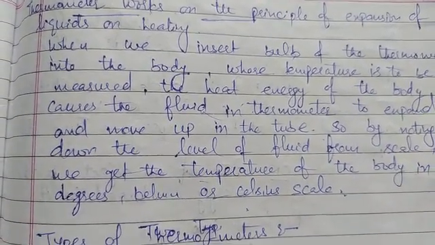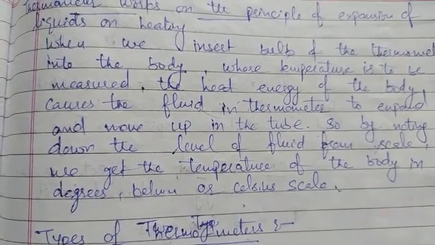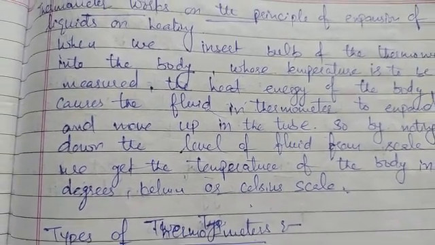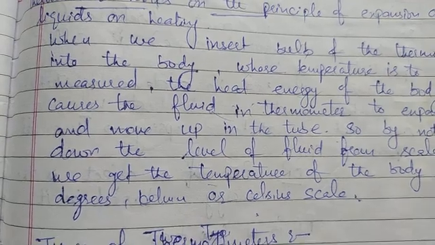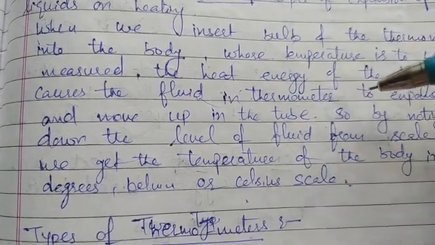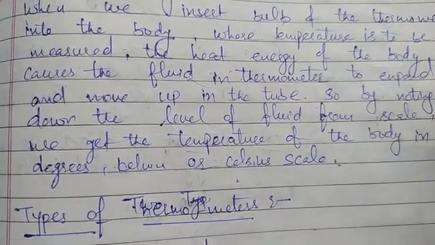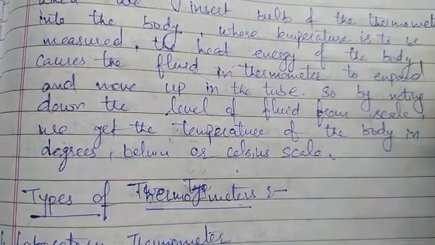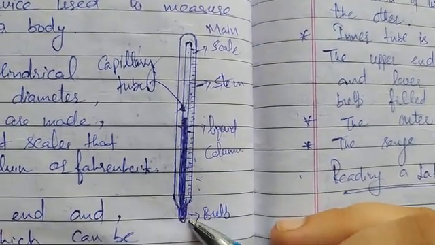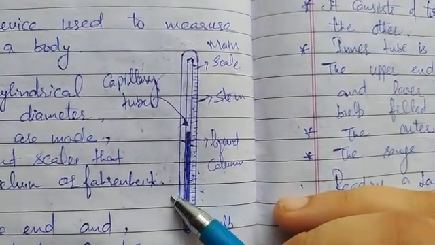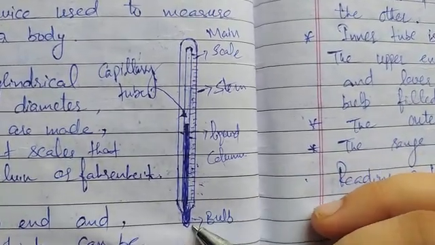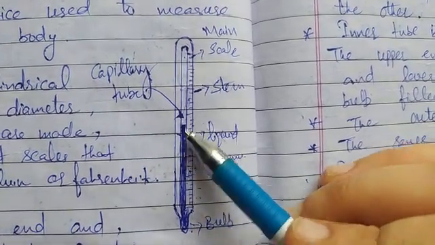When we insert the bulb of the thermometer into the body whose temperature is to be measured, if the body is hot, then the heat energy of the body causes the fluid in the thermometer to expand, and it will rise up in the capillary tube.